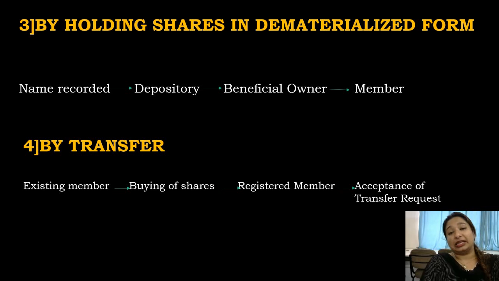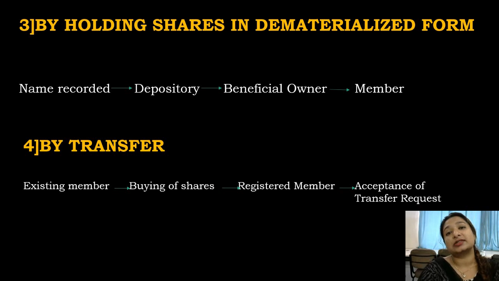The next is by transfer of shares. Once you transfer your shares to another person, that person becomes the shareholder, because he is purchasing the shares from the existing shareholder of that company.